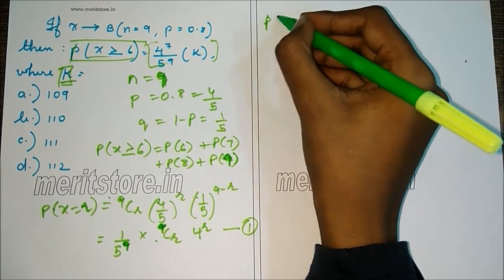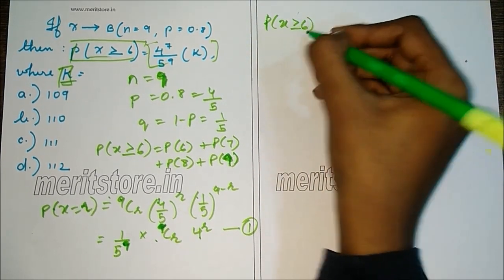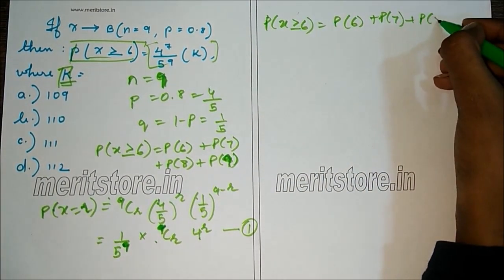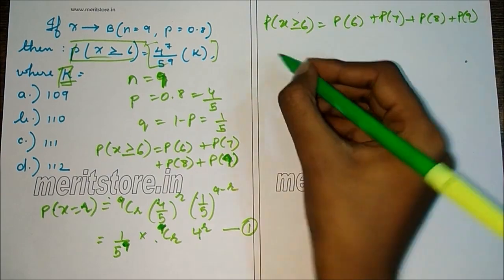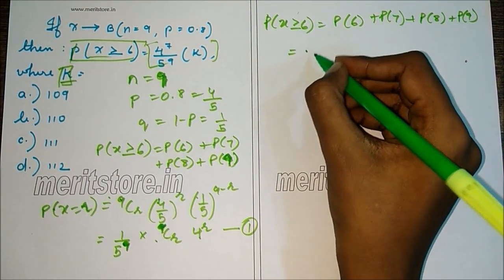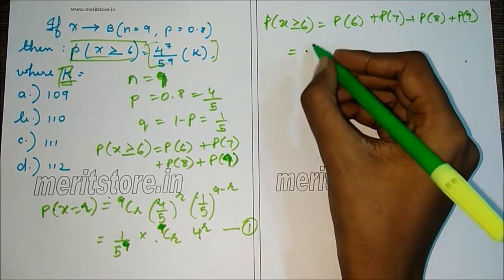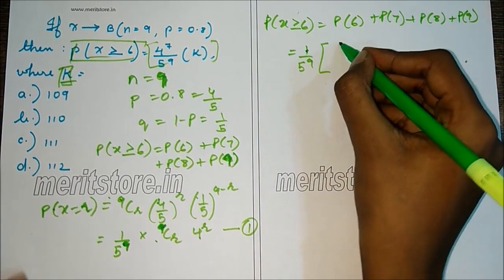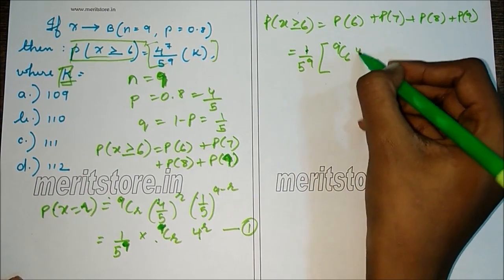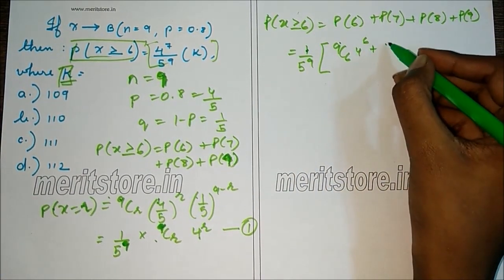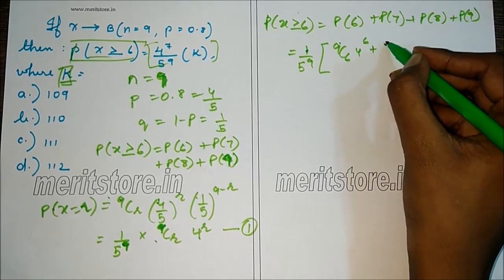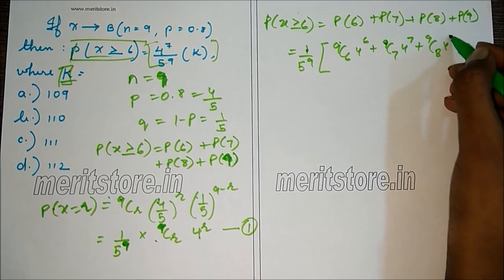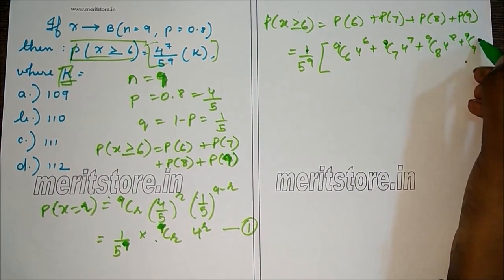So this will be P of x greater than or equal to 6, which is equal to P of 6 plus P of 7 plus P of 8 plus P of 9. So P of 6 is, we substitute r as 6, and first we take 1 by 5 raised to 9 common. So 9C6, 4 raised to 6, plus P of 7 is 9C7, 4 raised to 7, plus 9C8, 4 raised to 8, plus 9C9, 4 raised to 9.